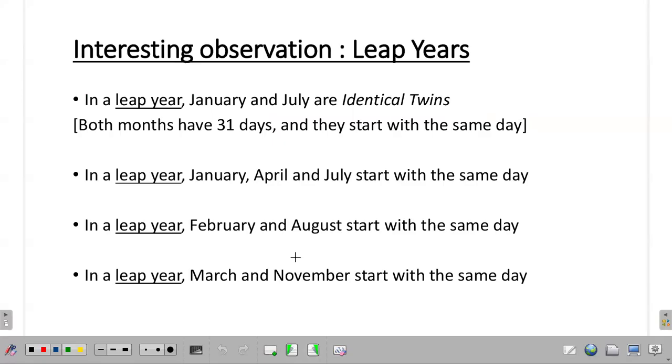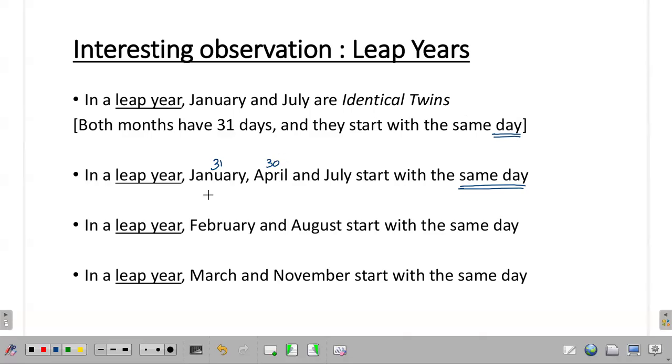Now, let us consider some interesting parts related to leap years. In a leap year, please note January and July are identical twins. What are identical twins? Both these months, January has 31 days, July also has 31 days, and both start with the same day. This is applicable for any leap year. In a leap year, similarly, January, April, and July start with the same day. I can't call them identical twins because January has 31 days and April has only 30 days, but they start with the same day.